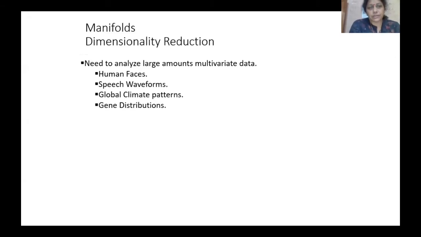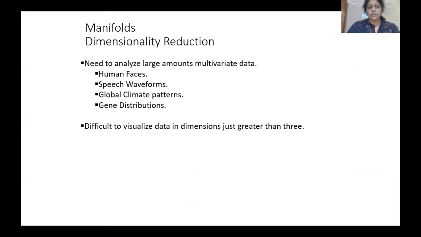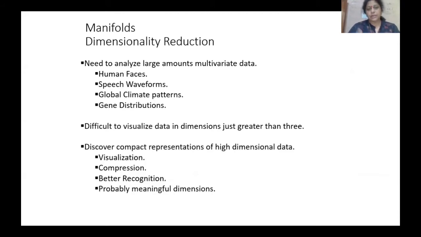Why do we basically require manifolds? Actually, it is required for a reduction in the dimension. Whenever you have very large data, like large amounts of multivariate data, like in the cases of recognition of human faces, speech waveforms, global climate patterns, gene distributions, these types of data are difficult because their dimension is greater than 3. Then we use these types of manifolds to analyze them.